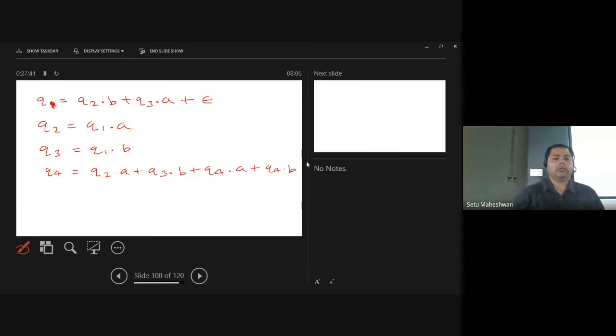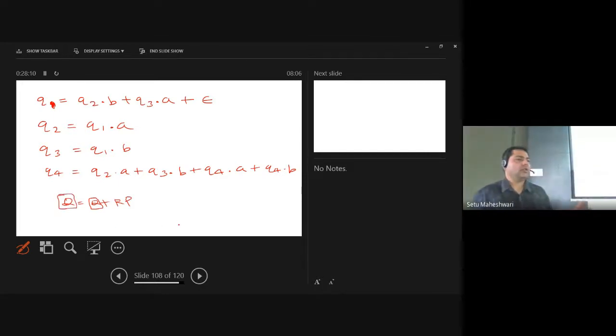Yeah. So let's get back to this. We have q1, q2, q3, q4 with all equations. Now let me tell you what our target is. If you consider this equation, R is equal to Q plus RP, this thing is the same and this is representing a state.